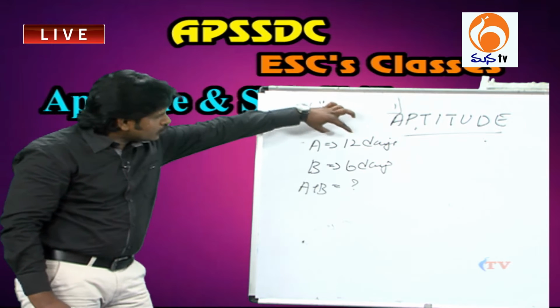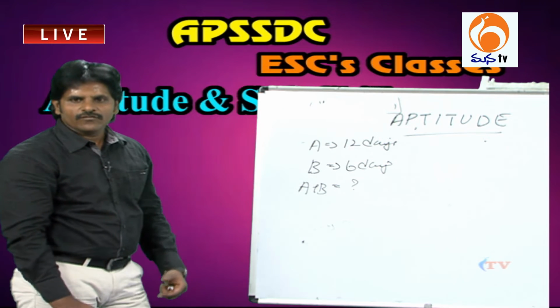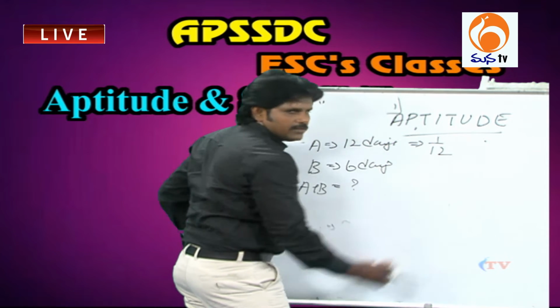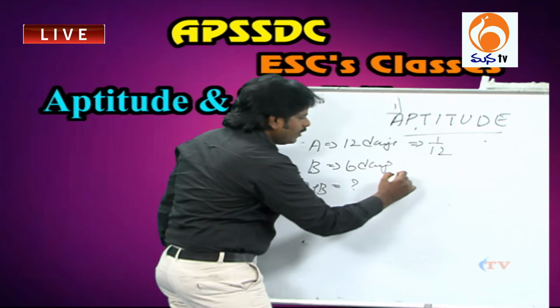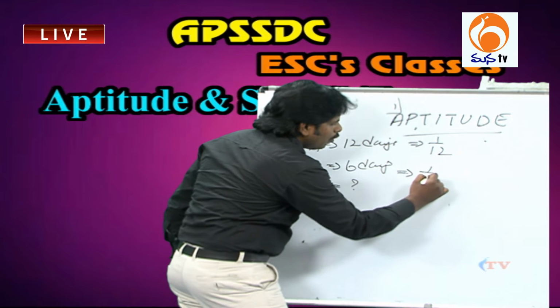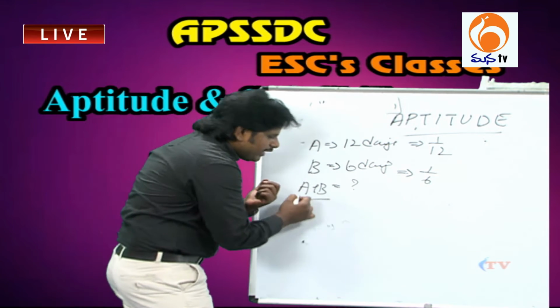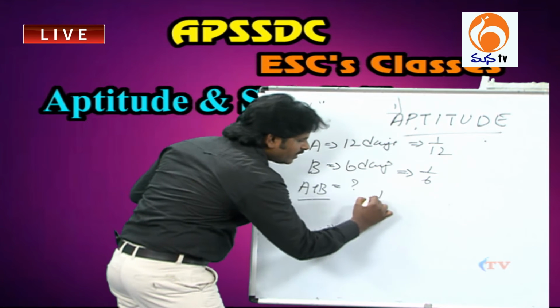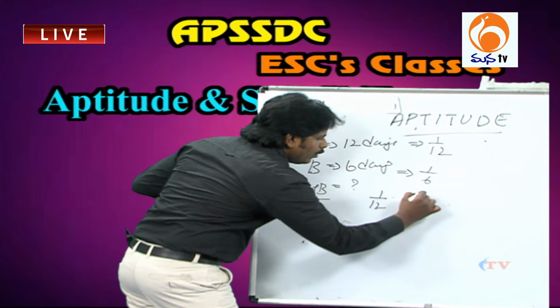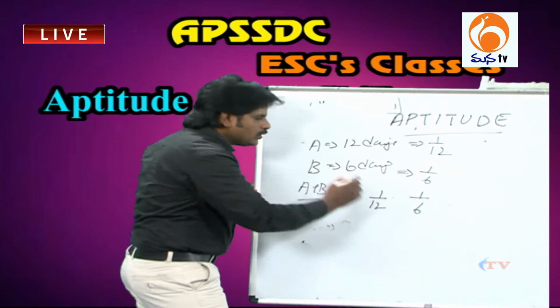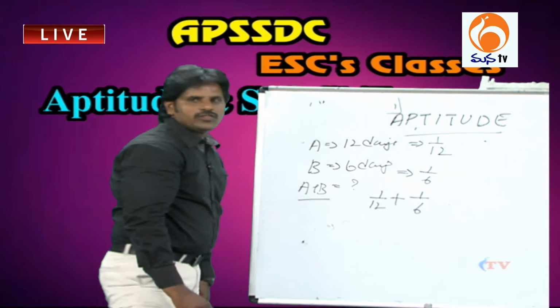If A completes the total work in 12 days, then you have to find 1 day's work of A. It is 1/12. This is 1 day's work of A, and 1 day's work of B is 1/6. Now we have to find 1 day's work of A and B together. So 1 day's work of A is 1 by 12 and 1 day's work of B is 1 by 6, and these two are working together, so we have to add both 1 day's works.